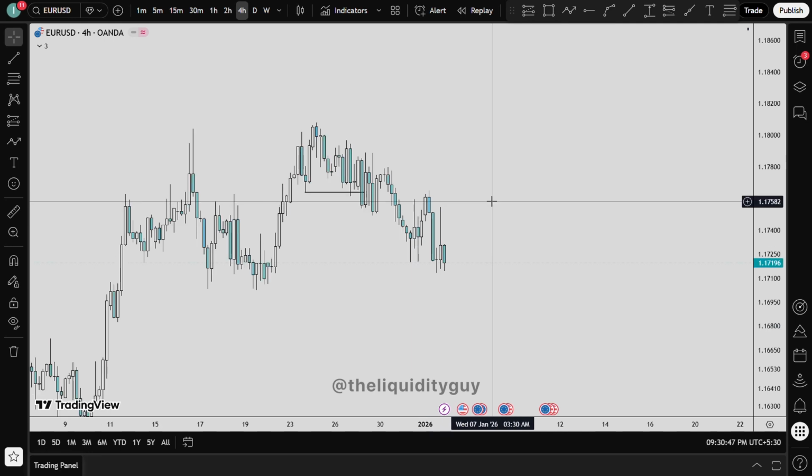So this is basic market structure. If you don't trade with the markets, you will always end up losing money. Trade with the markets, not against it.